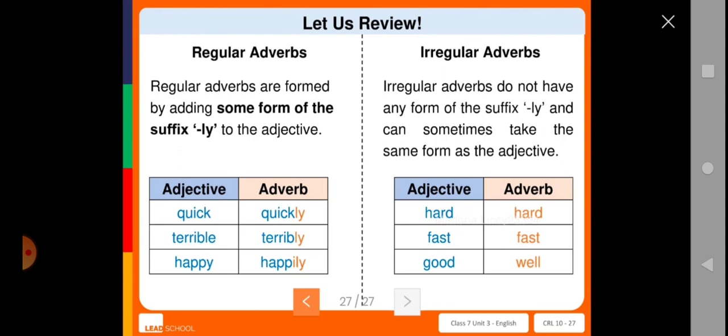Then irregular adverbs do not have any form of the suffix ly and can sometimes take the same form as the adjective. So hard, hard; fast, fast; good, well. It won't change. So here I'll post the homework for you all.